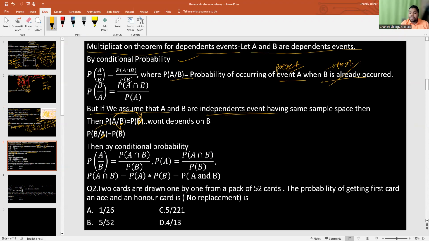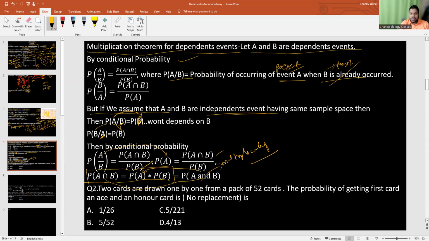P of A by B, I can write as P of A intersection B divided by P of B. So P of A by B, I can write as P of A itself because it does not depend on B. That must be equal to P of A intersection B divided by P of B. From there, if you do the cross multiplication, we get P of A intersection B equal to P of A into P of B. This is called the multiplication theorem for independent events. If it is intersection, you need to understand that AND means multiplication.